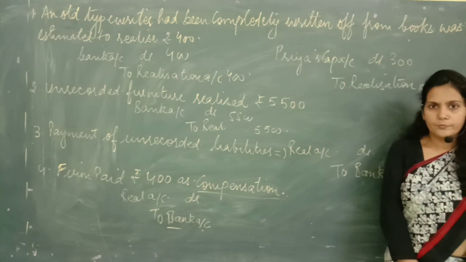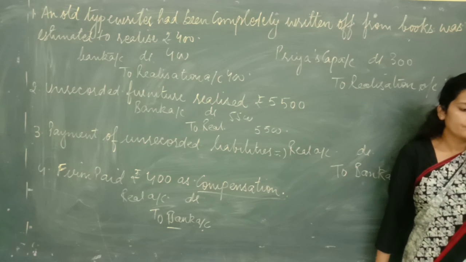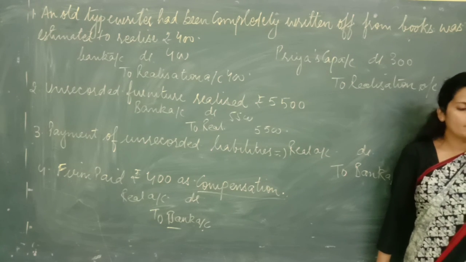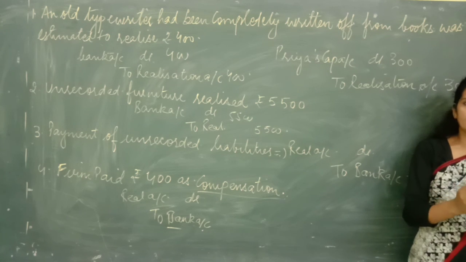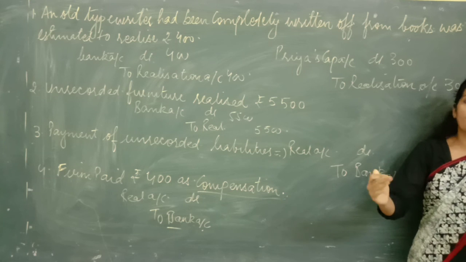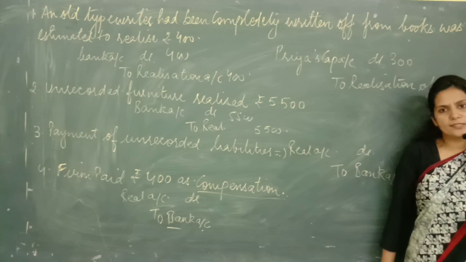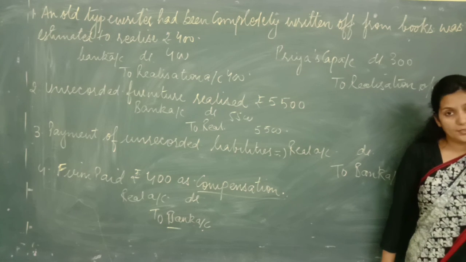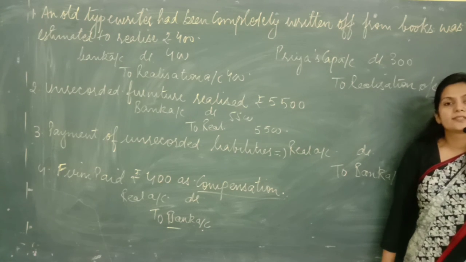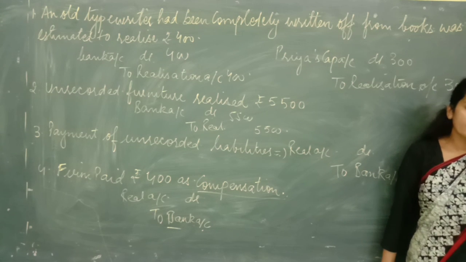Mohan, a partner, appointed to look after the dissolution, was allowed a remuneration of 15,000. Mohan agreed to pay the expenses. Mohan said, fine, I'm ready to pay the expenses, but actual expenses were paid by Vijay on behalf of Mohan.